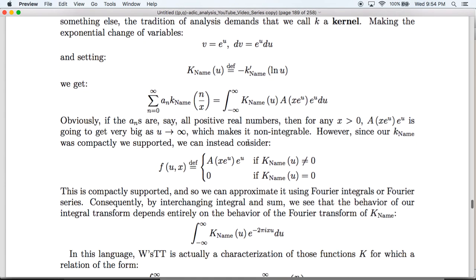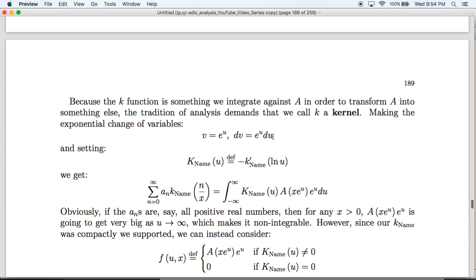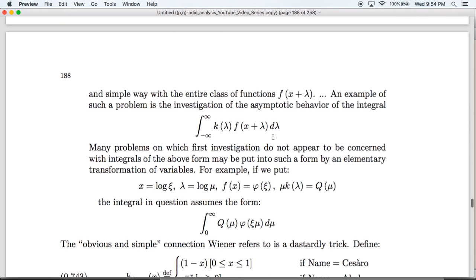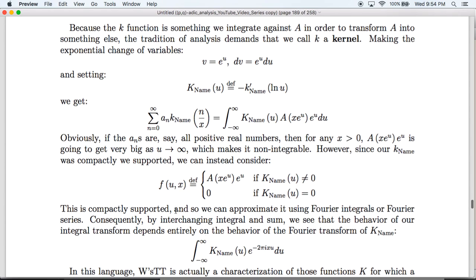As a result, we can instead consider, we pass off the integrability or compactly supportedness of the kernel to a, and so we can define, for example, f of u comma x equal to this function if the k name of u is non-zero, and equal to 0 if k name of u is 0. And so in the Abel case that we were originally in, or the Cesaro case, for example, this works and it's compactly supported and everything's nice. And so what we end up getting is that this function here is going to be either compactly supported or integrable, thanks to its interaction with this guy.